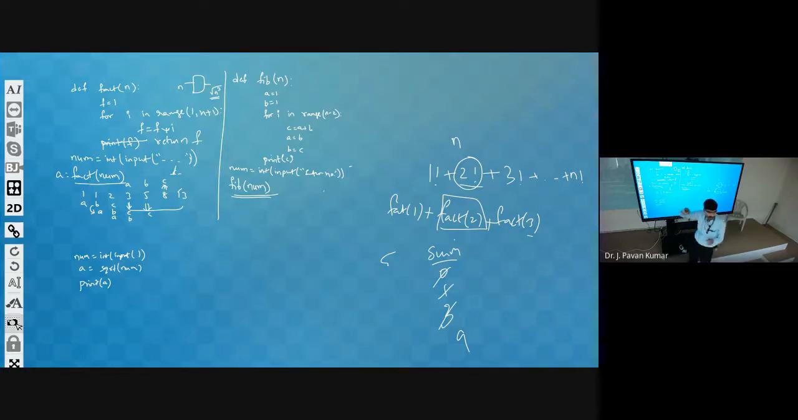Understand? So now you try to complete this program. Given a number, you have to calculate 1 factorial plus 2 factorial plus 3 factorial, so on up to n factorial. Okay, this you write it down by next class.